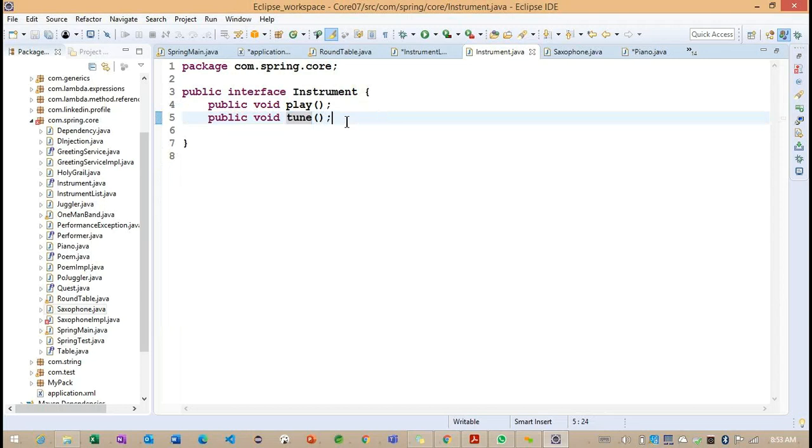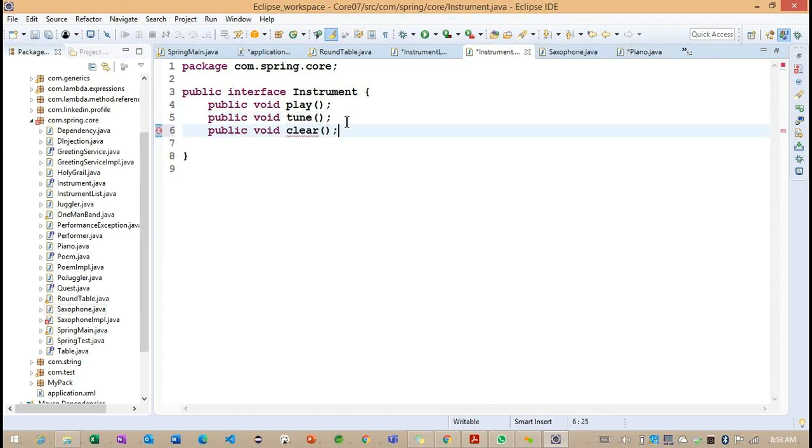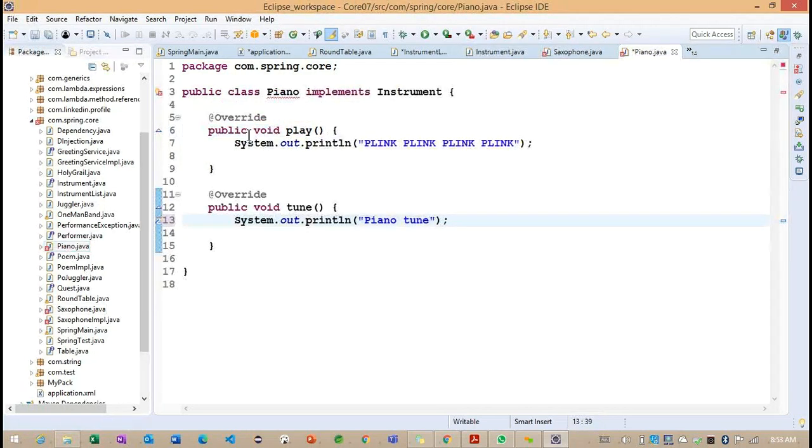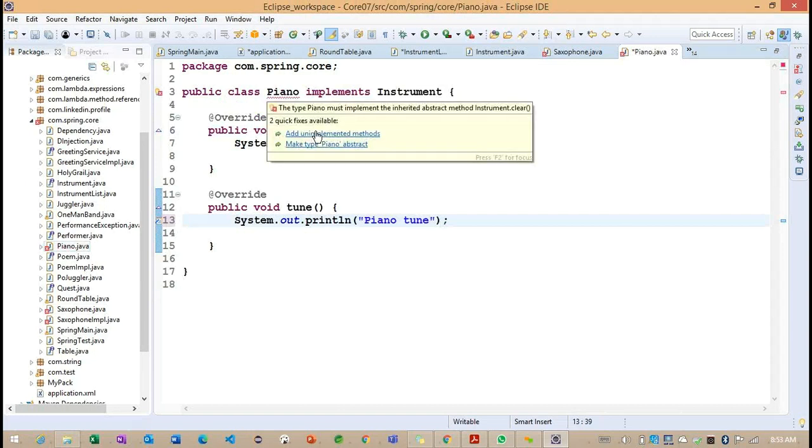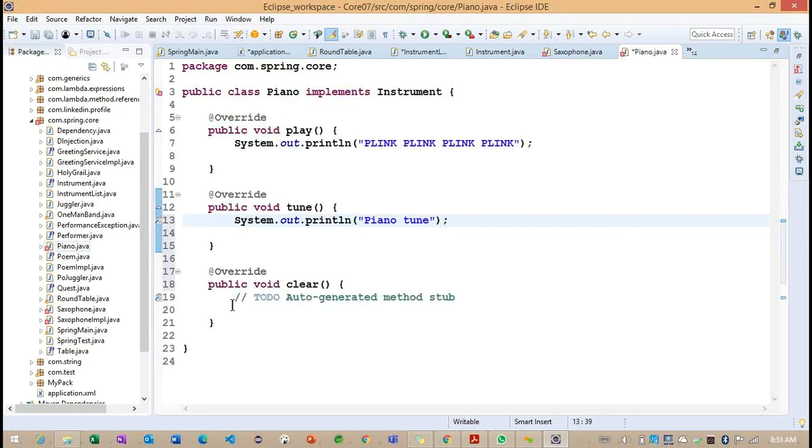Let me add one more method, the clear method. So this is also important here. So why am I calling this particular clear? Because this particular clear is going to remove the particular object from the container.